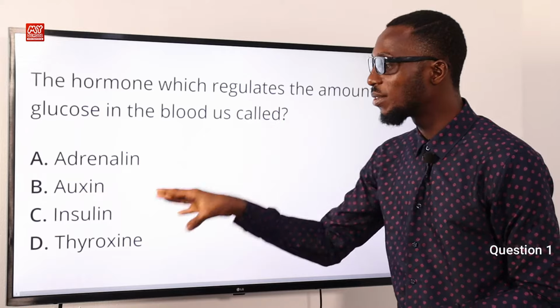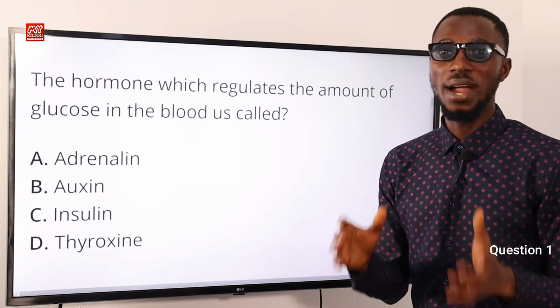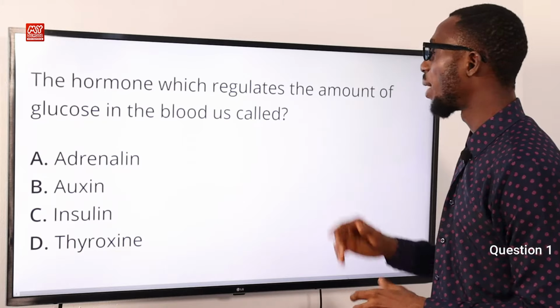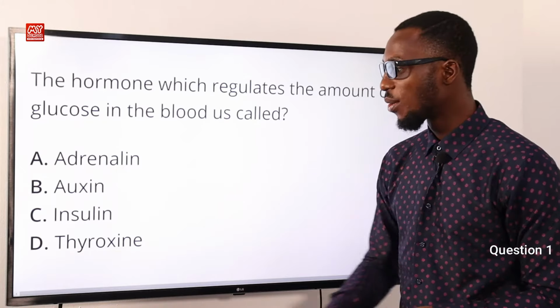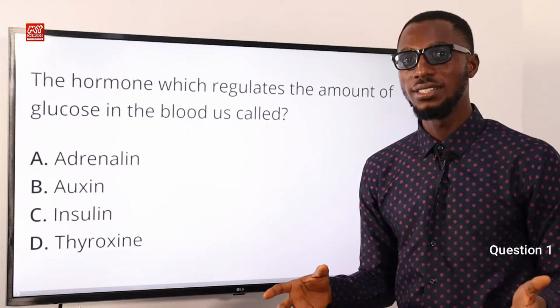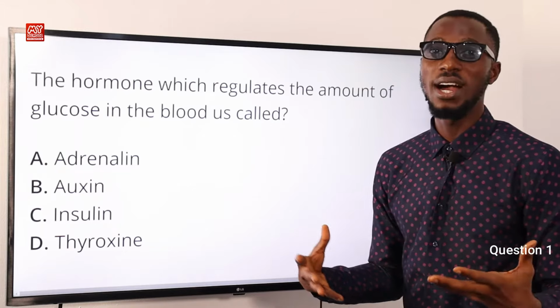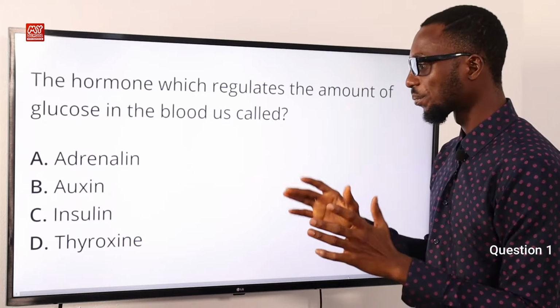So we have insulin. Insulin is secreted by the pancreas in the human body and it is meant to regulate the amount of glucose in the body. We have thyroxine from the thyroid gland, which you can refer to as the human or animal growth hormone.